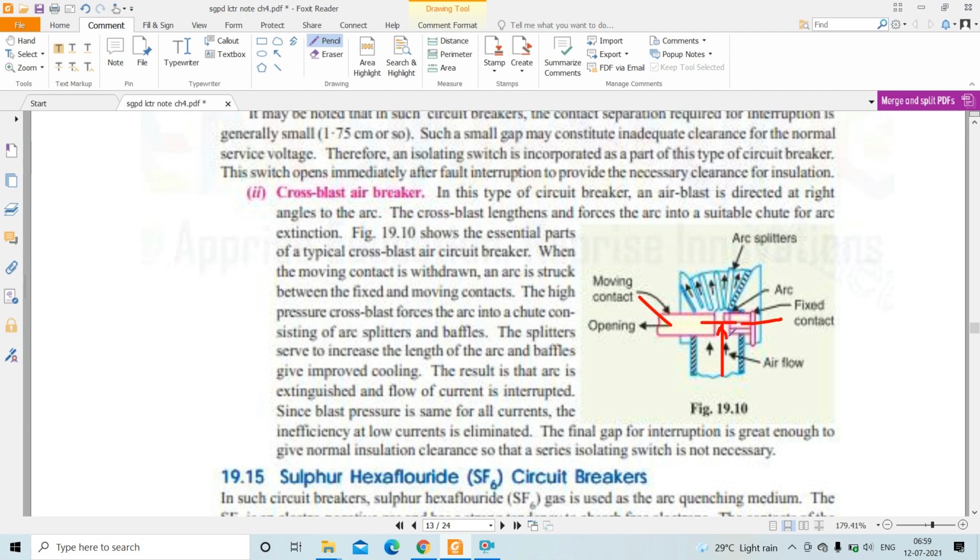In this type of circuit breaker, an air blast is directed at right angle to the arc.